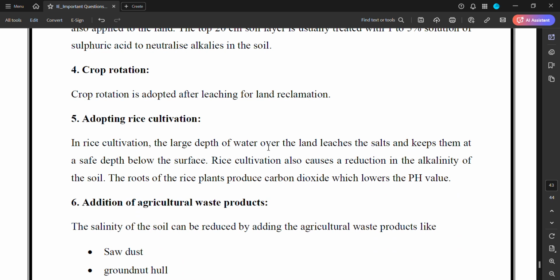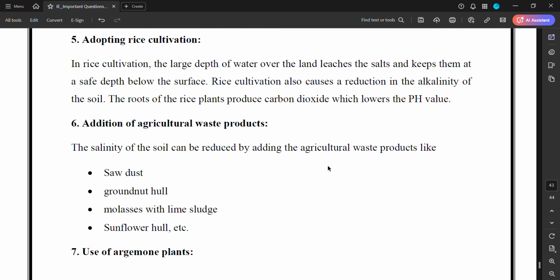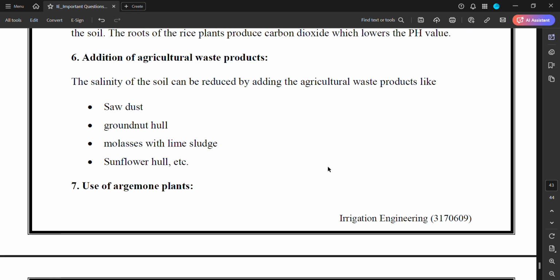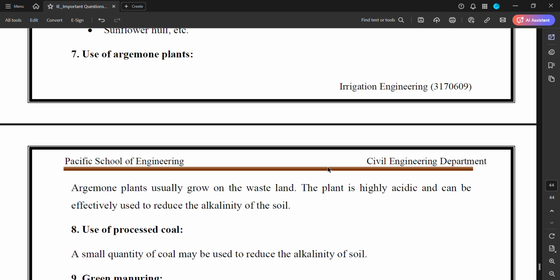In rice cultivation, a large depth of water over the land leaches the salt and keeps it at a safe depth below the surface. Rice cultivation also causes a reduction in alkalinity of the soils. The roots of the rice plants produce carbon dioxide, which lowers the pH value. Sixth is addition of agricultural waste products like sawdust, groundnut hulls, molasses with lime sludge, sunflower hulls, and use of argemone plants.